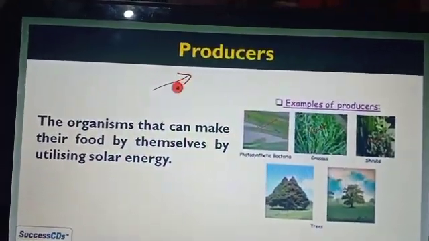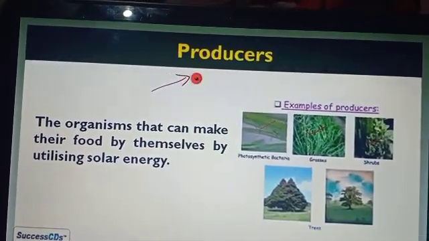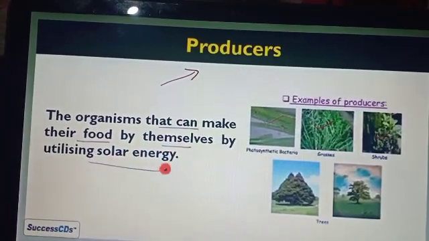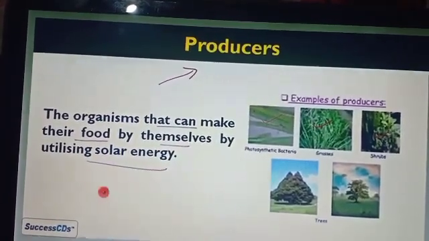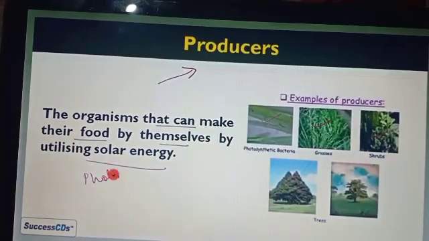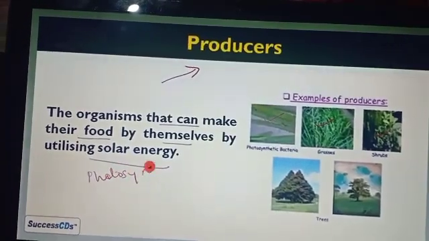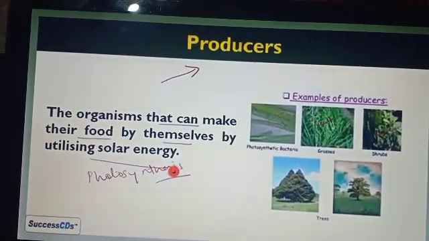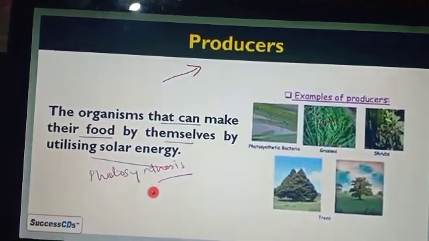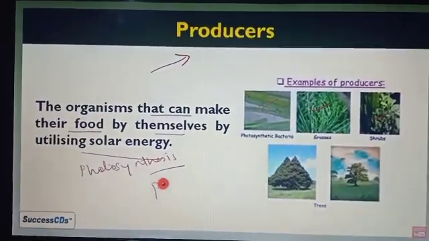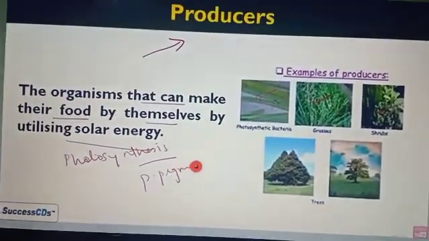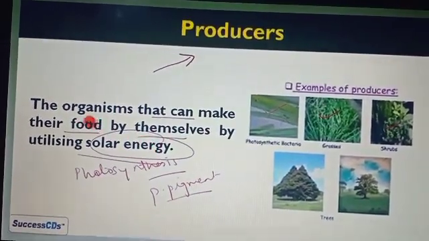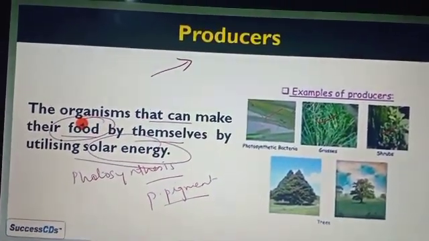The producer means the organism that can make their food by themselves. These producers are able to make their food by their own self by the process of photosynthesis, and so we consider them as producers.